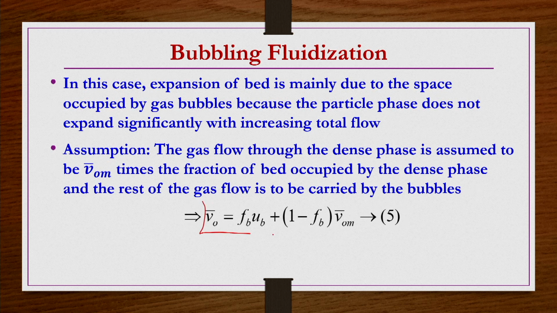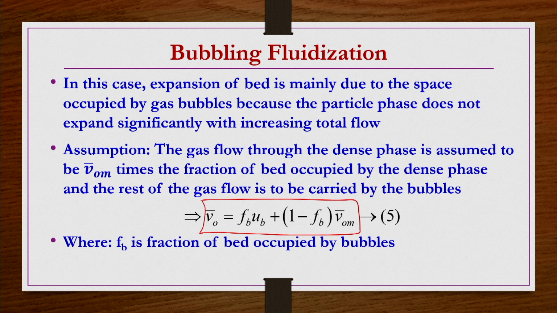So, in bubbling fluidization, most of the bed expansion is taking place because of the expansion of the voids or bubbles forming, whereas the dense phase is almost expanding as at minimum fluidization conditions only. Under those assumptions we try to develop equations here. So, this is the assumption that we are having, and then we get this equation as I already described. Here we are going to calculate the bed height corresponding to the expansion, and the corresponding voidage, for this bubbling fluidization condition as well.